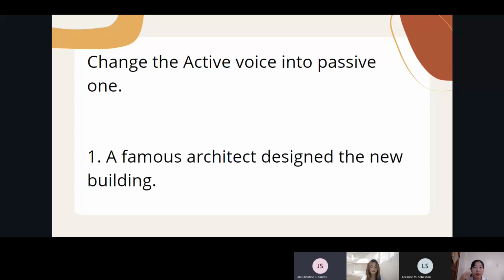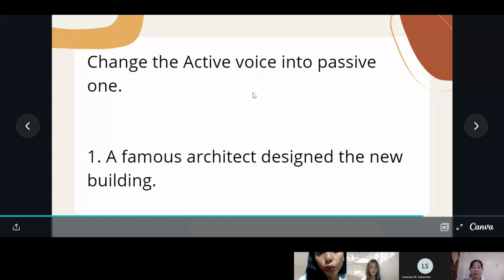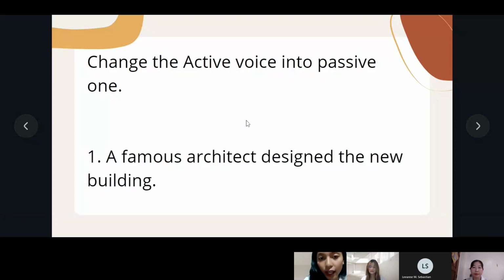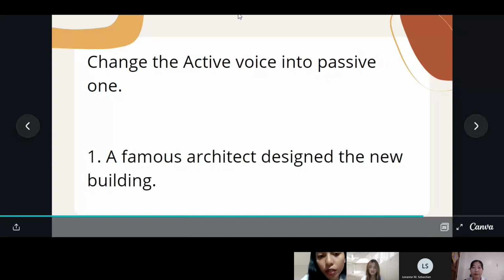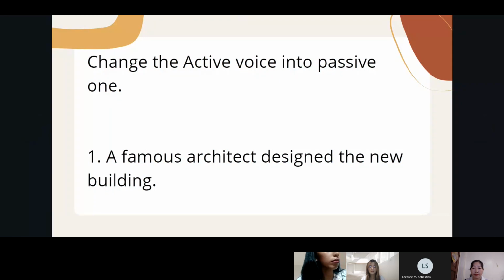So this will be the last set of activities or exercises that you are going to do. Change the active voice into passive using the preposition by. The first one is: a famous architect designed the new building. It is in the active voice. Can you change it into a passive one, Miss Redlin? I think the new building was designed by a famous architect. Yes, you're correct, Miss Redlin. Thank you for answering.